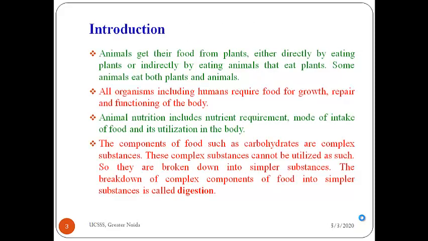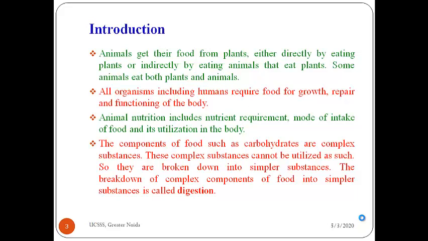So in class 6 you all have studied the first chapter, Food: Where Does It Come From. Okay, so in that you have studied why we eat food and what is the importance of food. Food provides us energy, and it helps in the growth and repair of our body. Okay, maintenance of our body.